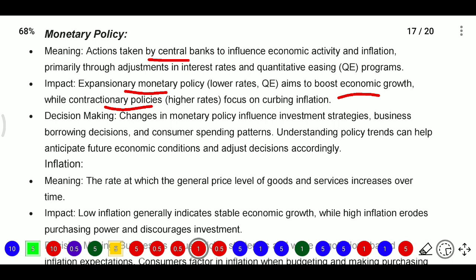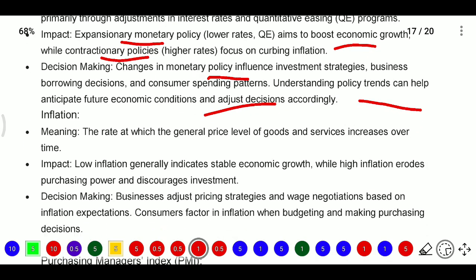For decision making, changing monetary policy influences investment decisions. If the monetary policy is changing, then investment strategies will need to change, business borrowing decisions will need to change, and consumer spending patterns will also need to change. So understanding the policy trend can help anticipate future economic conditions and adjust decisions accordingly.